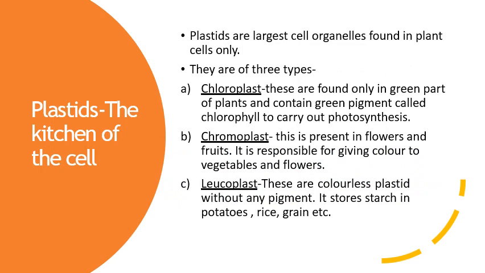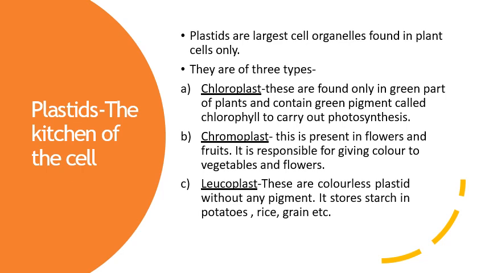A very important organelle next is plastids. Now see children, plastids are present only in plant cells.